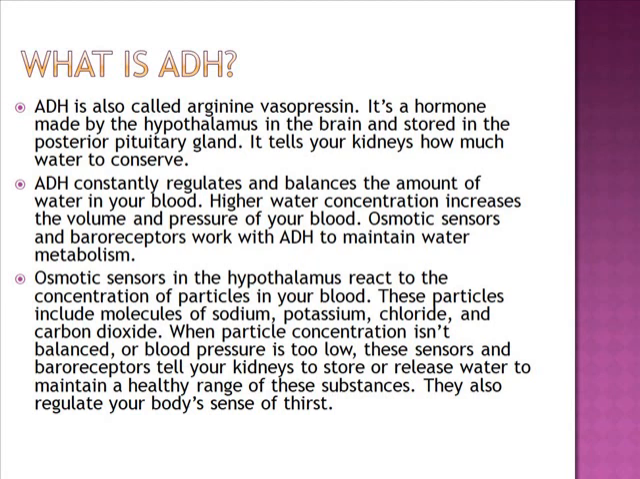Osmotic sensors in the hypothalamus react to the concentration of particles in your blood. These particles include molecules of sodium, potassium, chloride, and carbon dioxide. When particle concentration is unbalanced or blood pressure is too low, these sensors and baroreceptors tell your kidneys to store or release water to maintain a healthy range of these substances. They also regulate your body's sense of thirst.